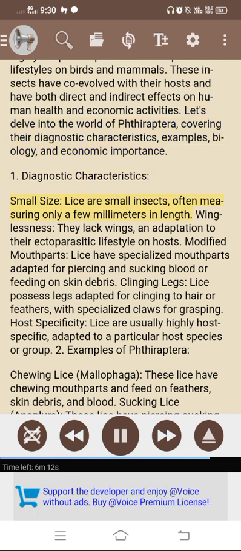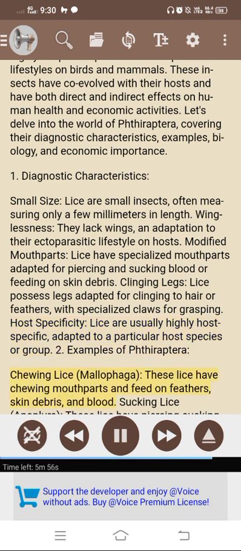1. Diagnostic characteristics. Small size. Lice are small insects, often measuring only a few millimeters in length. Winglessness. They lack wings, an adaptation to their ectoparasitic lifestyle on hosts. Modified mouthparts. Lice have specialized mouthparts adapted for piercing and sucking blood or feeding on skin debris. Clinging legs. Lice possess legs adapted for clinging to hair or feathers, with specialized claws for grasping. Host specificity. Lice are usually highly host specific, adapted to a particular host species or group.